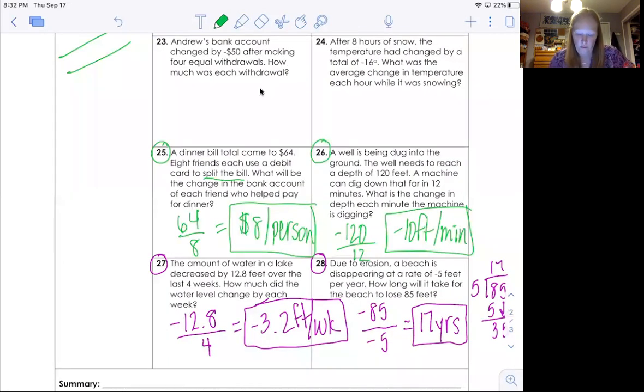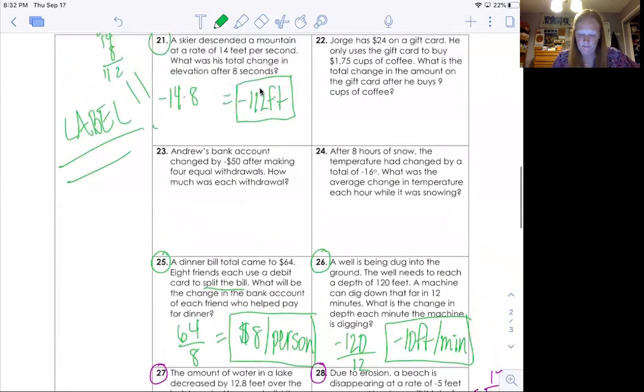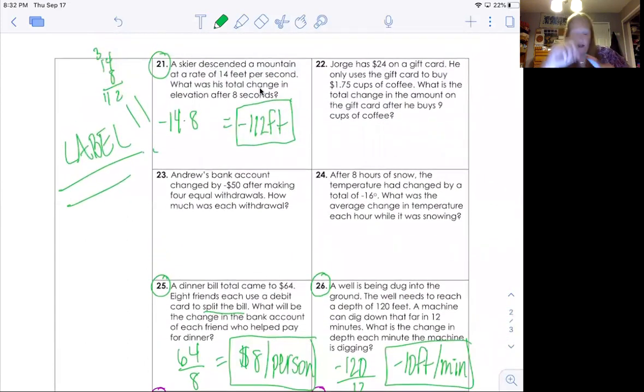All right, welcome back. Here are the answers that I got. So I had to multiply negative 14 times 8. And notice off to the side, I had to figure out what that was. Totally fine if you don't know that, just do the math. And the skier went down 112 feet after 8 seconds.